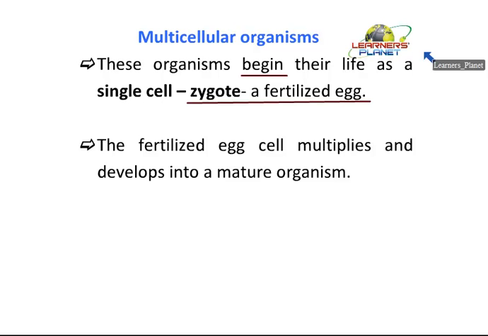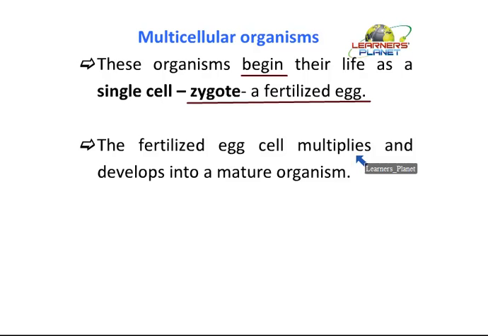After that, these fertilized egg cells will start multiplying. Cell division will take place, and therefore so many cells would be formed. After that, these cells will start differentiating into different types of tissues, organs or organ systems.